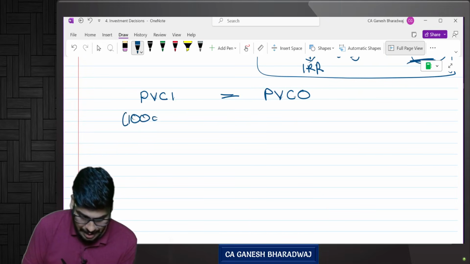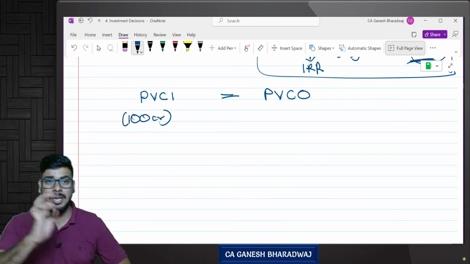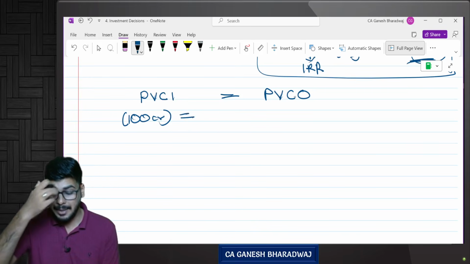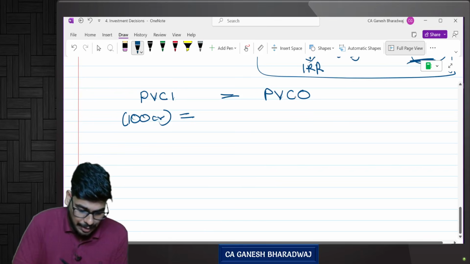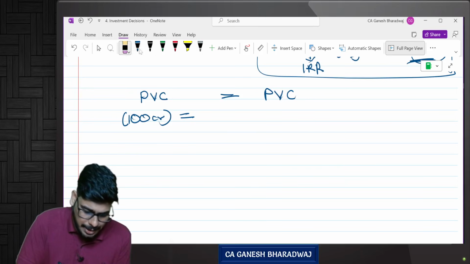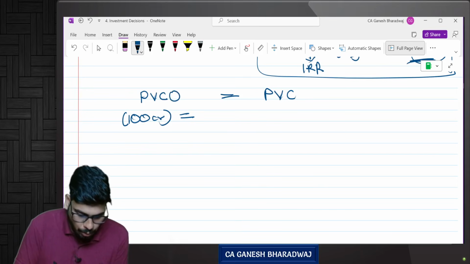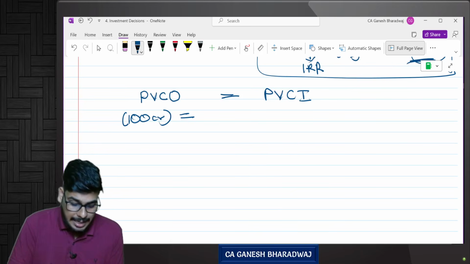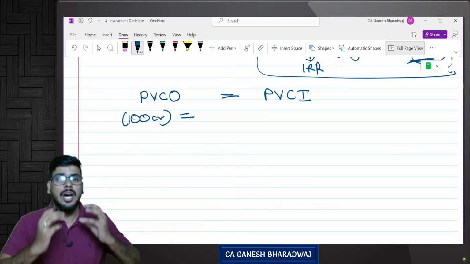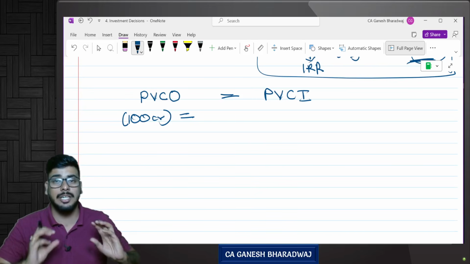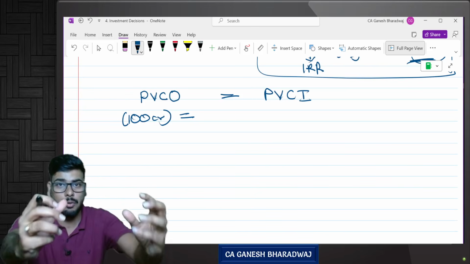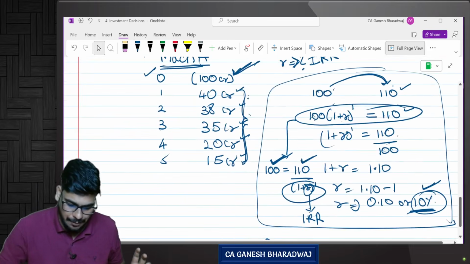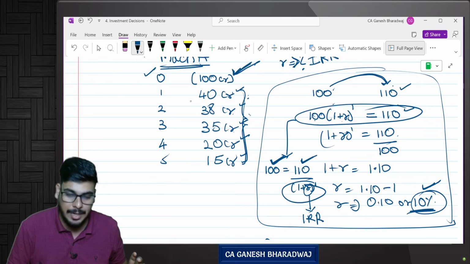Guys, I've actually done all these basic concepts, still I'm just touching upon them once again. This should be equal to the present value of cash inflows. Since this is an investment decision, there is an initial outflow followed by a series of cash inflows. Are you clear with this? Yes. So initially, how much did I spend? 100 crores was the outflow. I had to shell out 100 crore rupees in purchasing this equipment, followed by a series of cash inflows. I get 40, 38, 35, 20, 15 respectively.